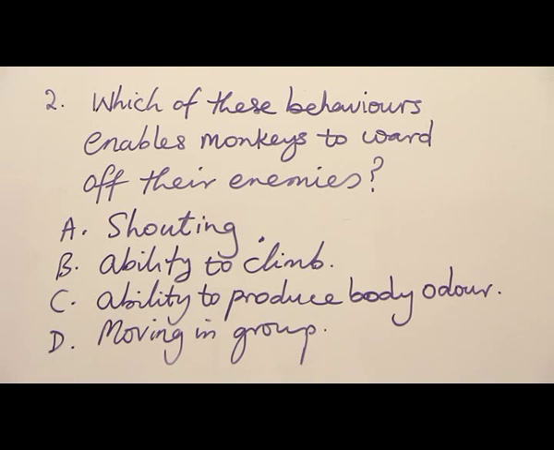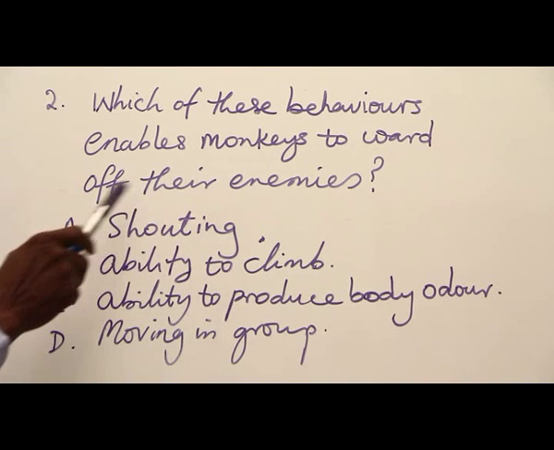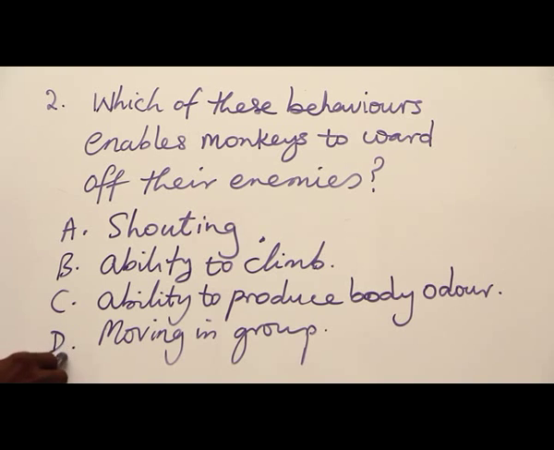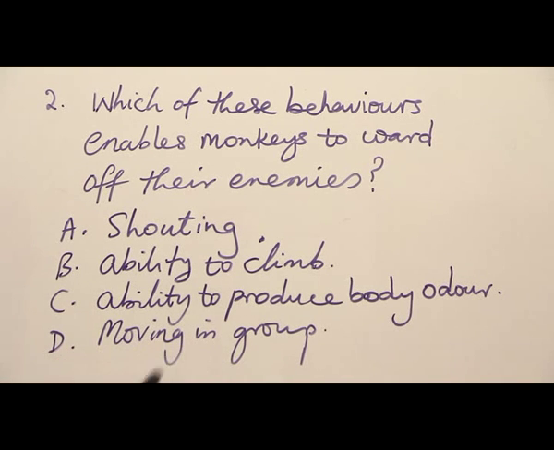Question 2. Which of these behaviors enable monkeys to ward off their enemies? A, shouting. B, ability to climb. C, ability to produce body odor. D, moving in groups. Now, the answer to this one is D, moving in groups. The sheer number of monkeys scare away the enemy. So he used this behavior to ward off enemies. So the answer to number 2 is option D, moving in groups.